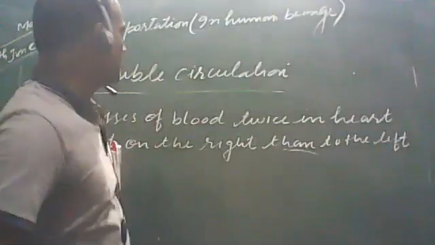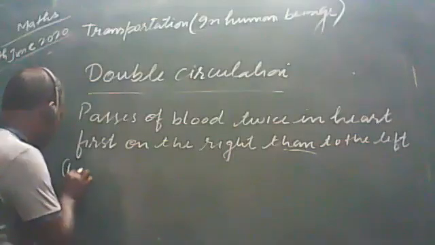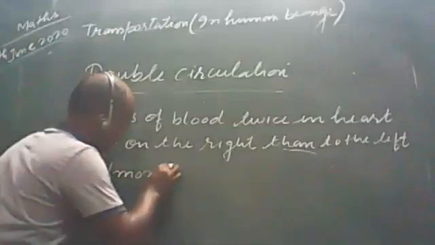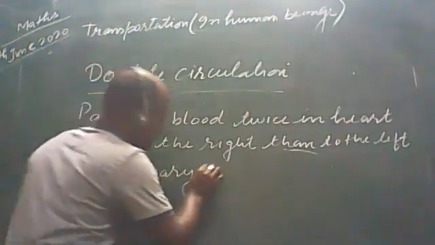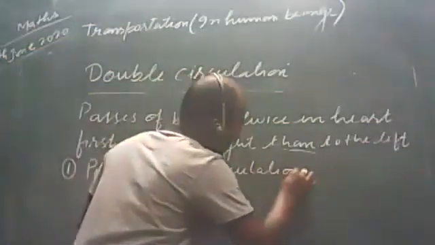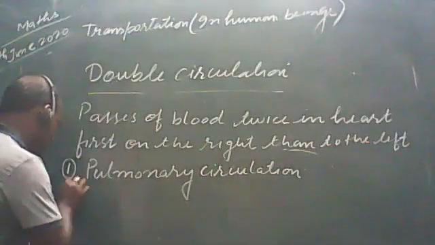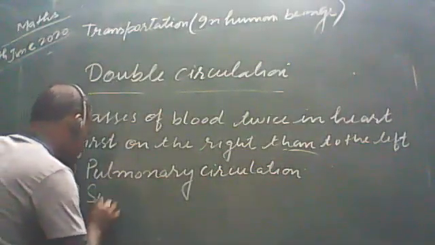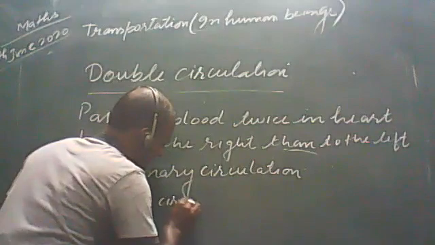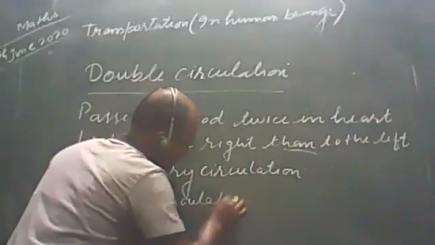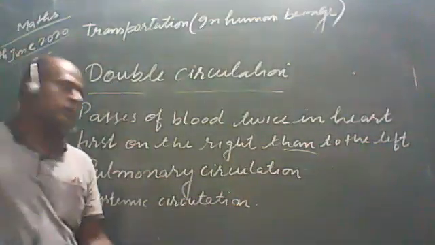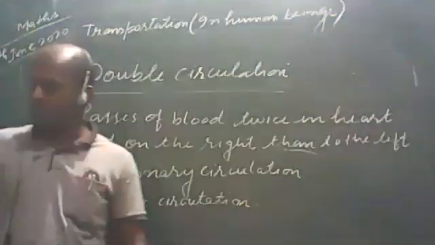This double circulation is divided into two portions. One is pulmonary circulation, and the second one is systemic circulation. We have to discuss, students, the pulmonary circulation and the systemic circulation.